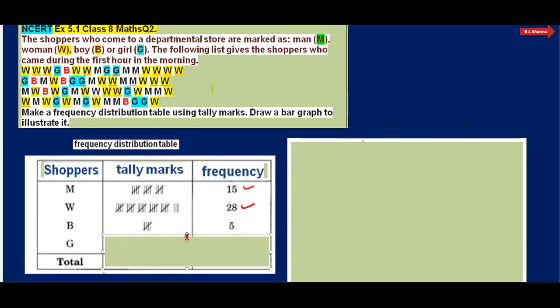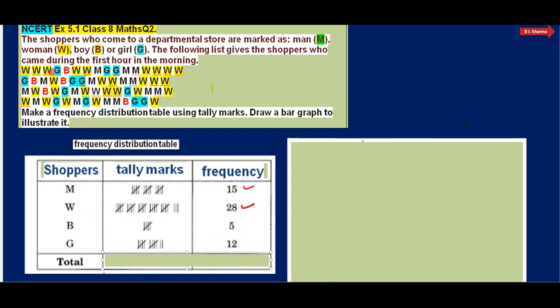And then girls. Here, how many girls visited? See here, I have already written it is 12, but how is it 12? Count here. 1, 2, 3, 4, 5, 6, 7, 8, 9, 10, 11, and I think one more is there.